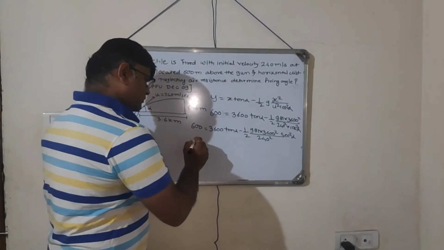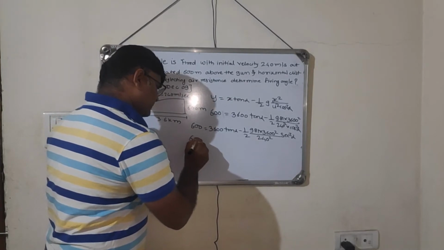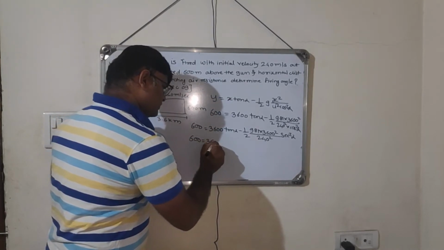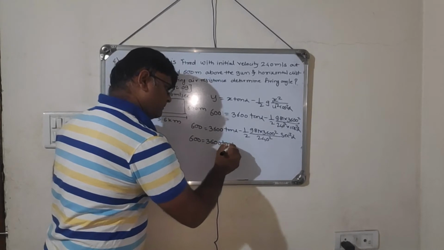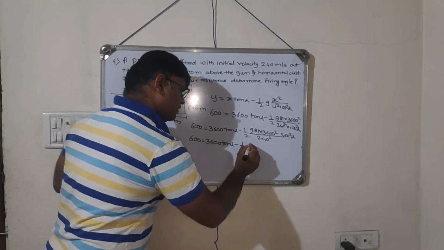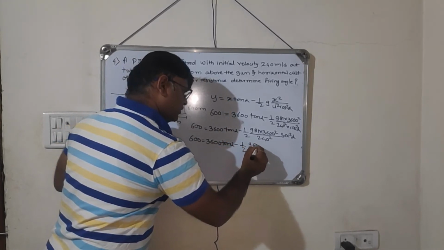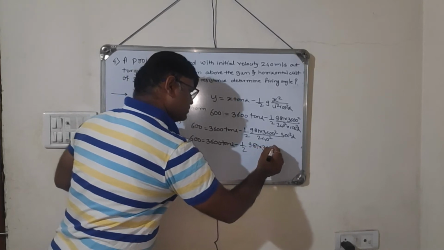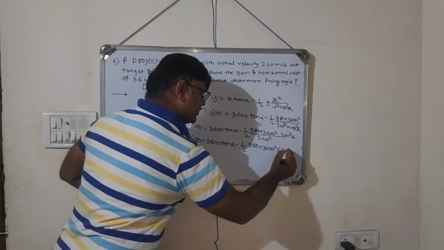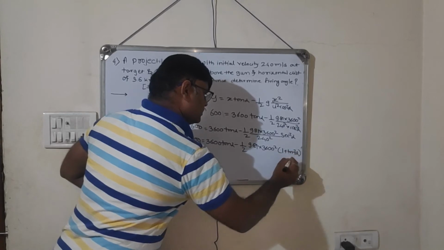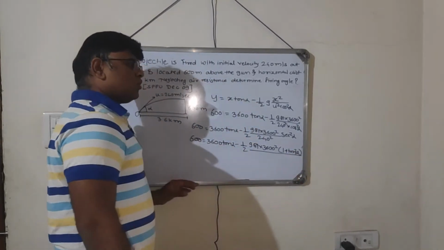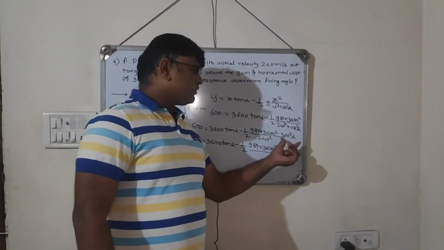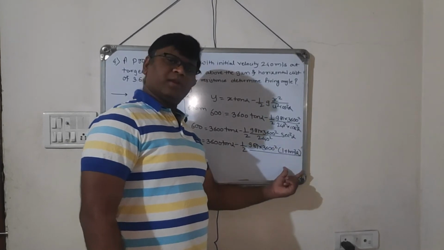So again, if I simplify this, it will be 3600 tan alpha minus half of g, that is 9.81 into 3600 square, 1 plus tan square alpha, divided by 240 square. See, these basics of trigonometry you should know. What is sec square alpha? It is 1 plus tan square alpha.